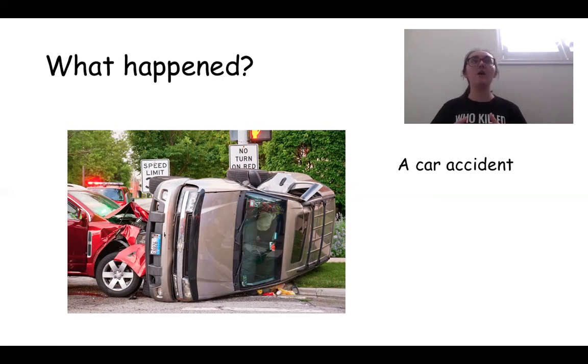So you'd have to say, oh, well, this car was going to turn left and the other car was coming straight and they turned into each other and the car accident happened. So sometimes when someone says, what happened? They mean, how did this happen? They want an explanation. Sometimes they want why did this happen?